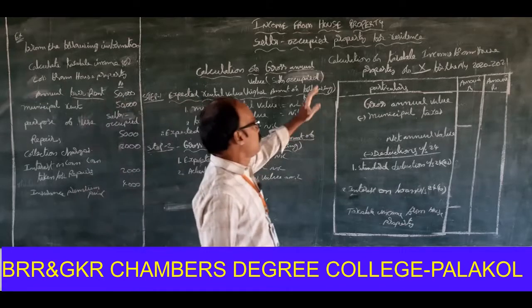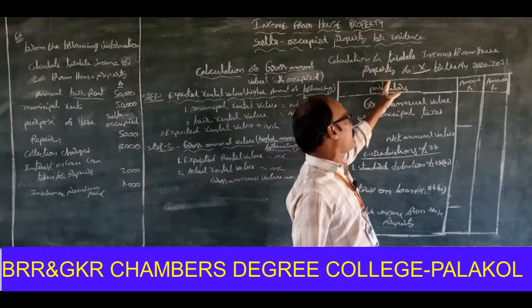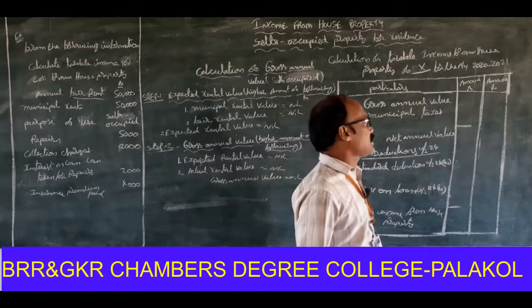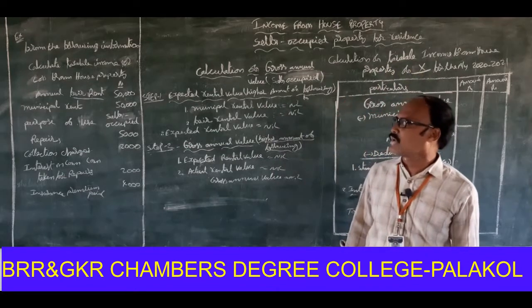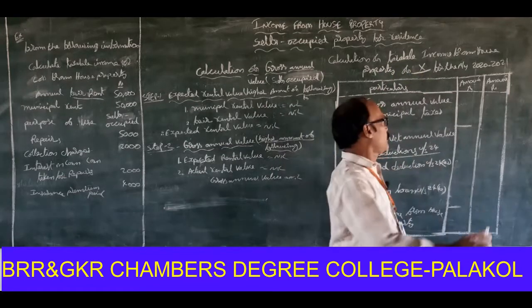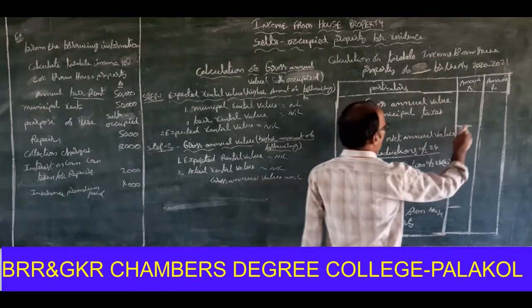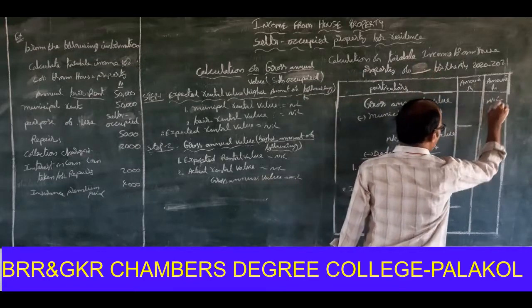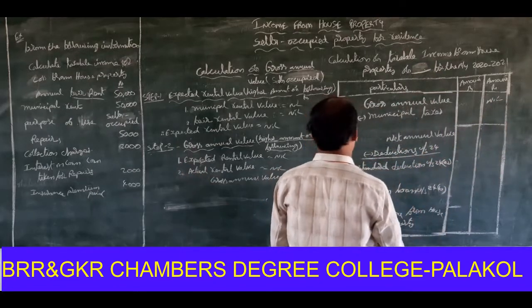Right. Second procedure: calculation of taxable income from the house property of X for the assessment year 2020-2021. Gross annual value nil. If municipal taxes are available in the problem, they are not allowed for deduction.